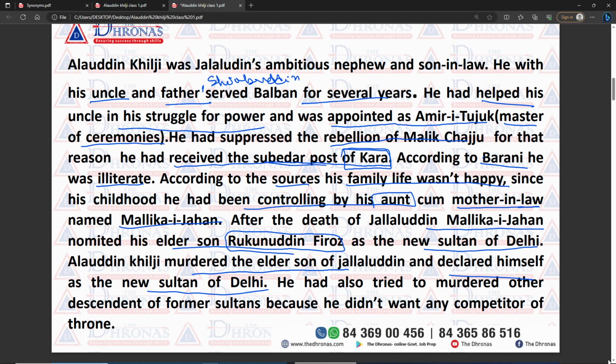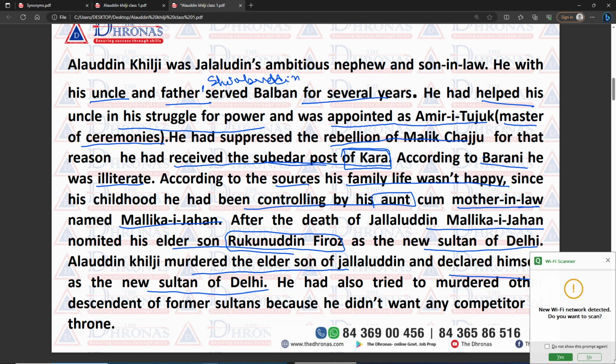And later, to secure his throne and to dominate his competitors, he tried to murder the other descendants of the former sultan. But why? Because he did not want any competitor to his throne, and did not want any threat. He did not want anyone to become a competitor to his throne. For that reason he tried to murder the other descendants of the former sultan.